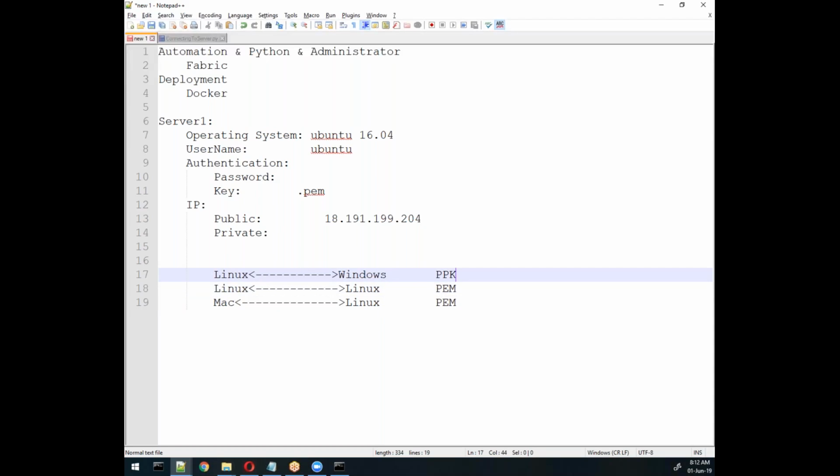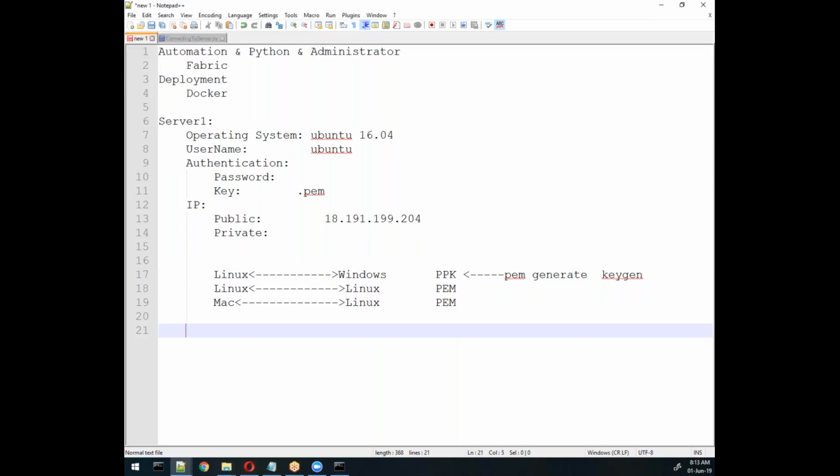This ppk file comes from the PEM file; you need to generate it and save it. SSH keygen is a software which will help us generate the ppk file using the PEM file. As input, SSH keygen takes the PEM file, and the output it generates is the ppk file. So this is the concept about that connectivity.